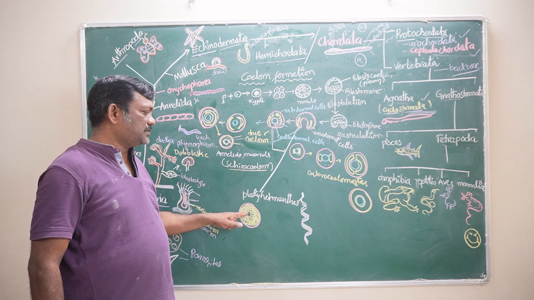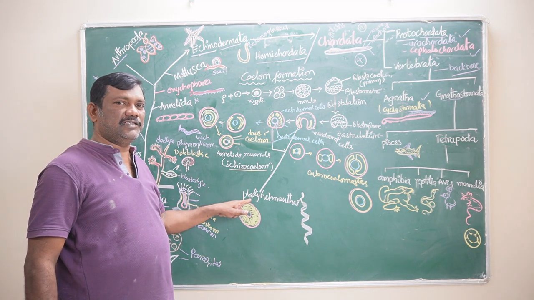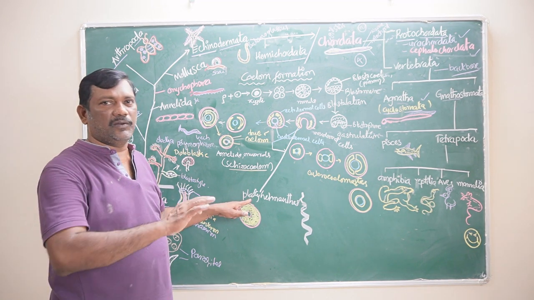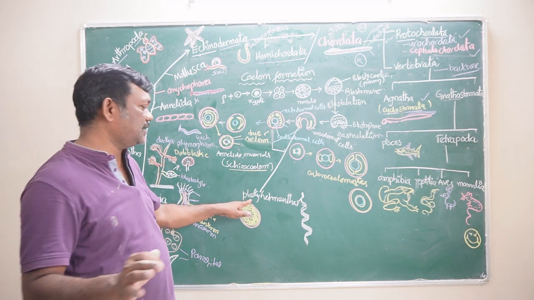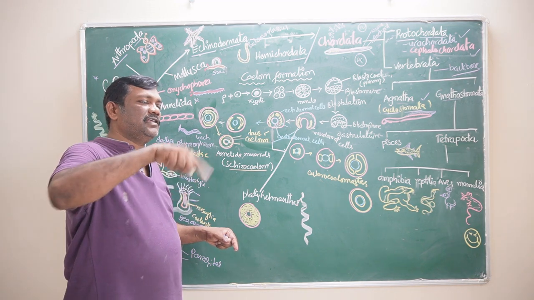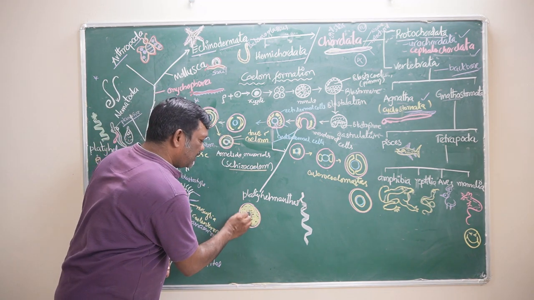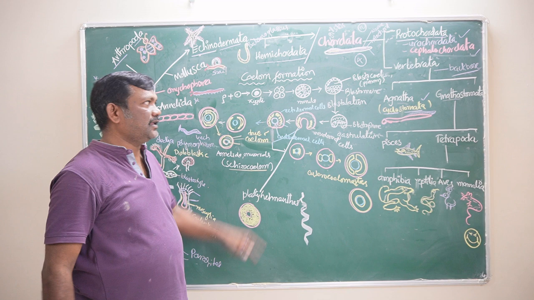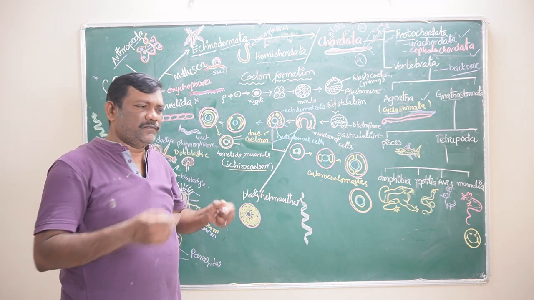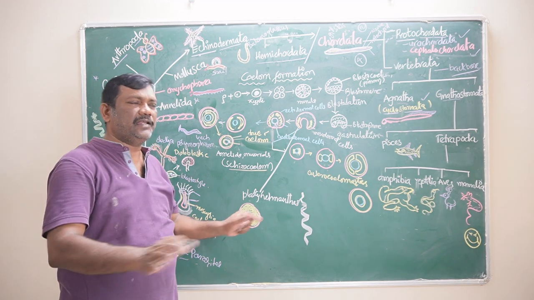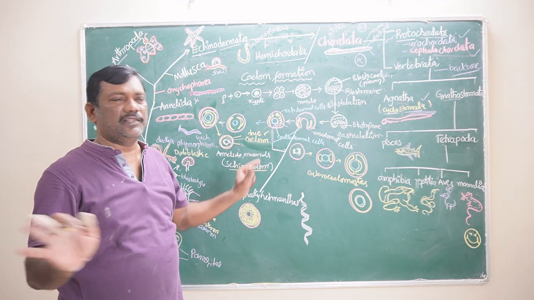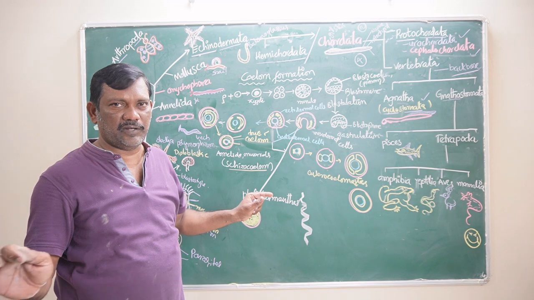Do these platyhelminthes have any coelom in their body? No coelom in their body. Why is no coelom forming in these organisms? Because the mesodermal cells are completely occupying the blastocoel or the primary coelom. If the cells occupied the space completely, there is no space. No space means there is no coelom in the body.